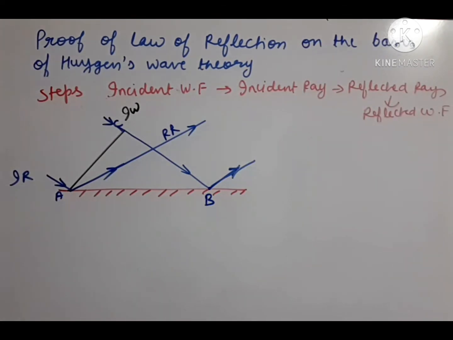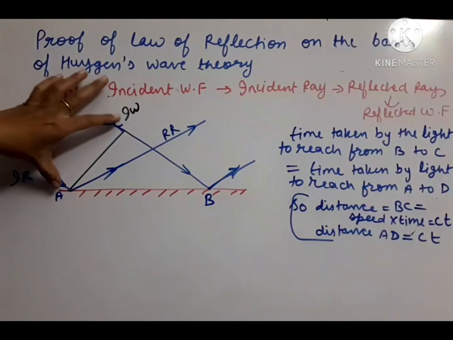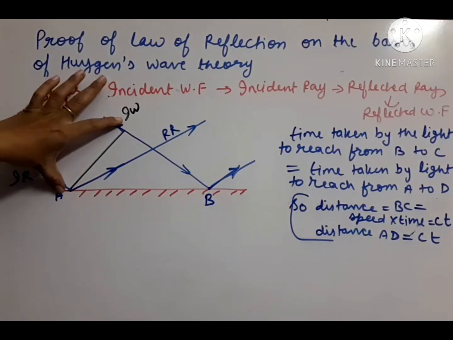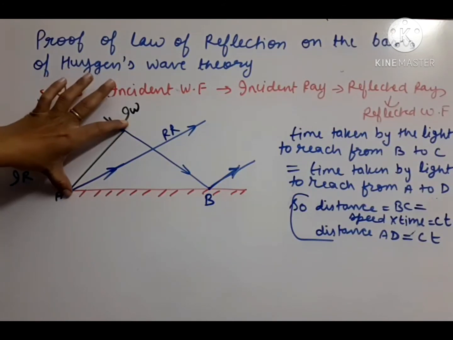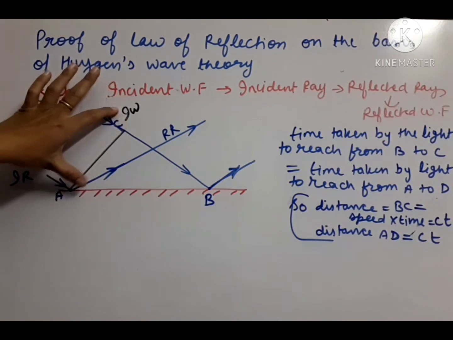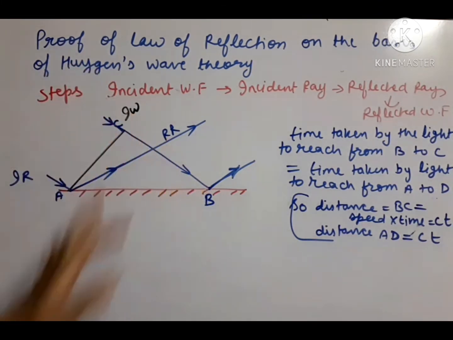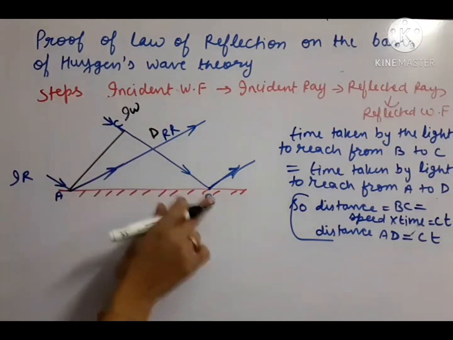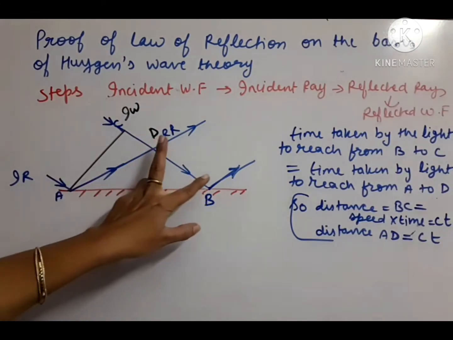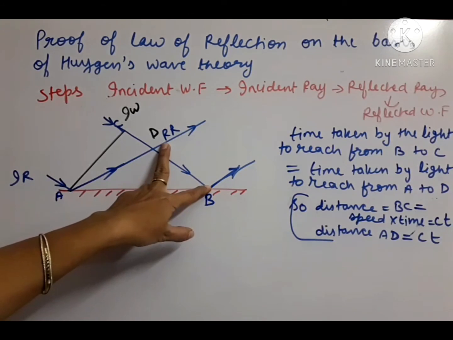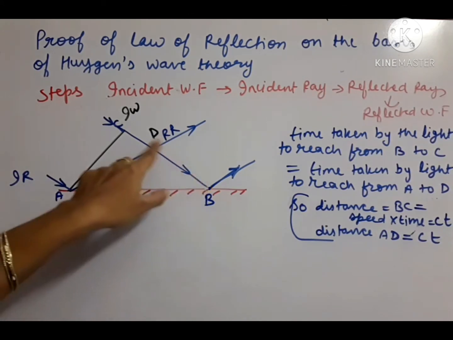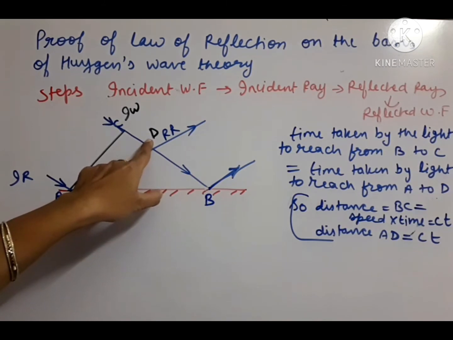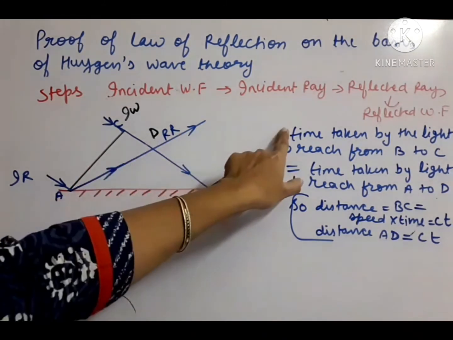So how will we do it? A and C are the points of the primary wavefront or incident wavefront. Suppose B and D are the corresponding points of the secondary wavefront, that means the reflected wavefront. So how to draw this D point, where to draw it? We will apply this concept.